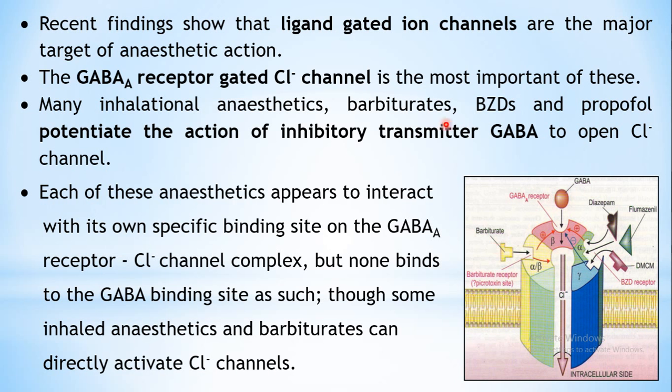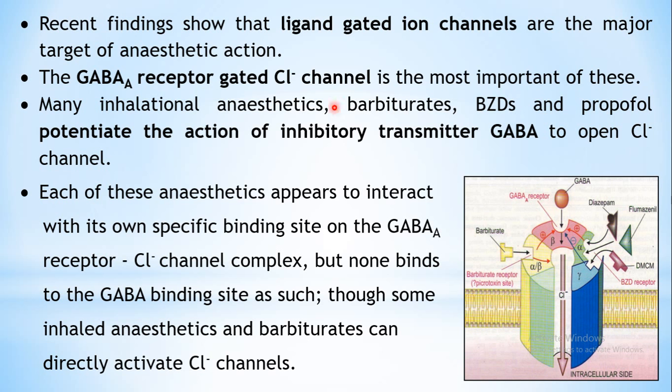A similar mechanism applies because benzodiazepines and barbiturates are also used as anesthetics. They act by controlling this chloride channel. Out of all the channels, this is the important one which is getting affected. So many of the inhalational anesthetics, the barbiturates, benzodiazepines, as we have already seen under the mechanism of action in the sedative hypnotic chapter, and propofol also, all of them act by potentiating the action of the inhibitory transmitter GABA. You are already aware that GABA is an inhibitory transmitter. This GABA opens the chloride channel.